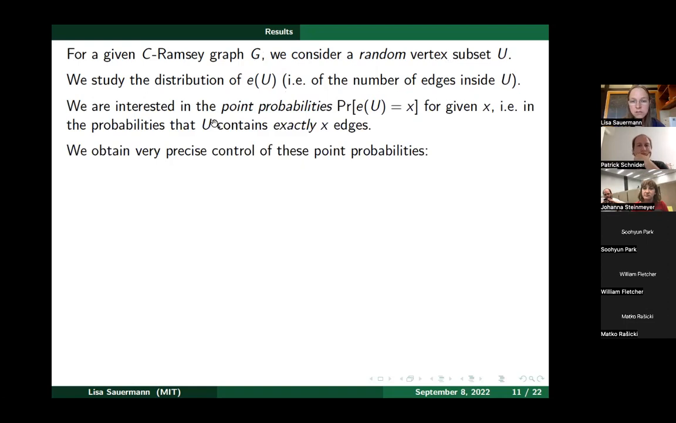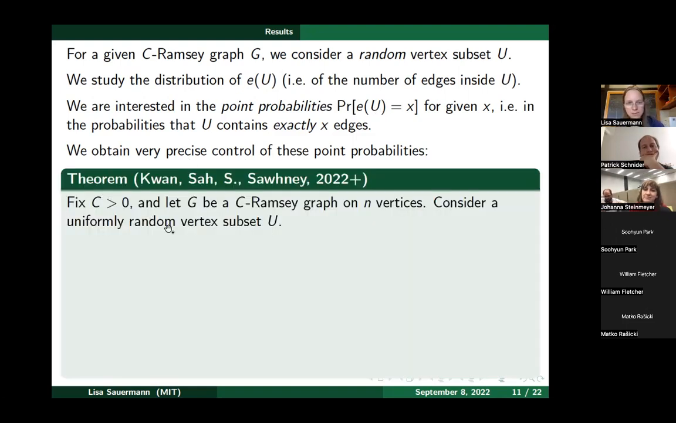And so what we're now interested in is the event that E of U is exactly equal to some given X. So we're interested in these point probabilities that E of U is exactly equal to X. E of U is a discrete random variable taking integer values, and we're interested in the probability of attaining a precise point X. And so we prove a result where we obtain very precise control of these point probabilities. Okay, so here's our result. It's a bit technical, so let me go through it slowly.